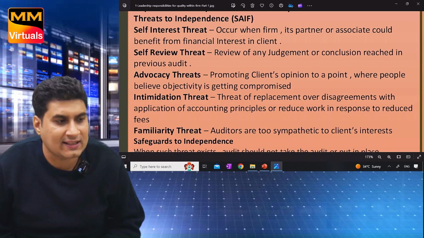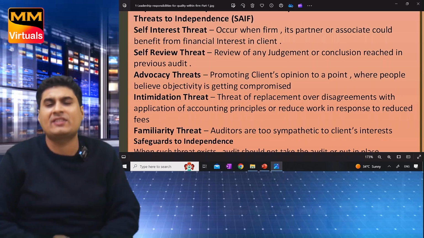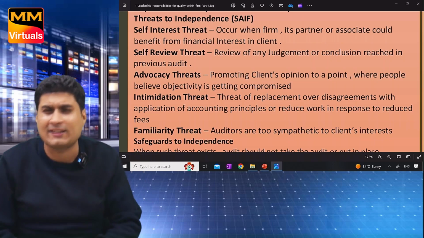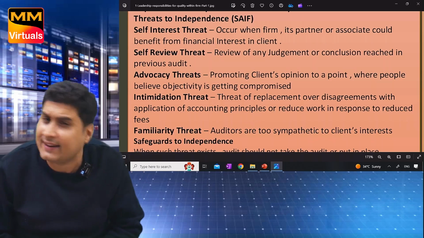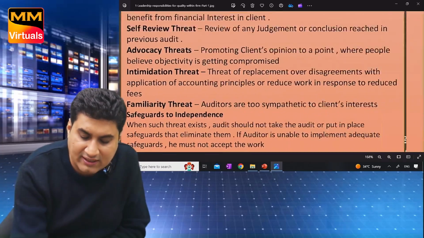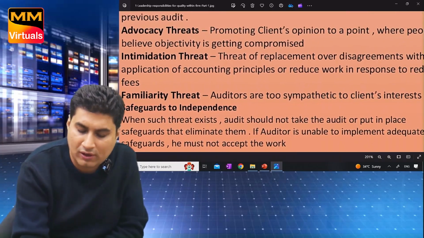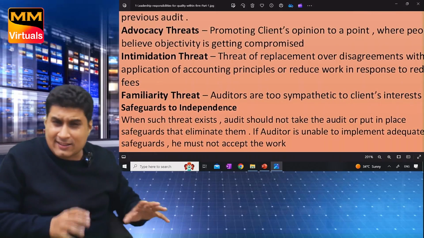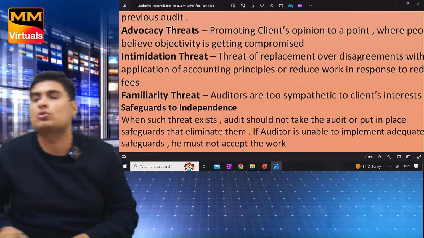Chalo, shall we speak it the last time? What are the threats to independence? Self-interest threat, self-review threat, advocacy threat, intimidation threat, familiarity threat. Come here. Tell me, whenever such a threat exists, what will you do? Put in place safeguards to eliminate them. Whenever such a threat exists, I will put in place safeguards to eliminate them.